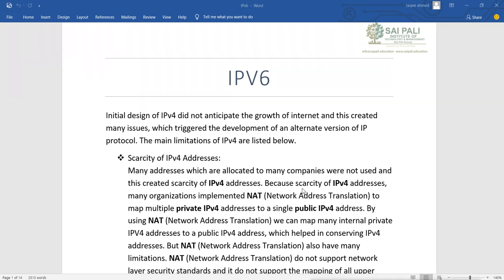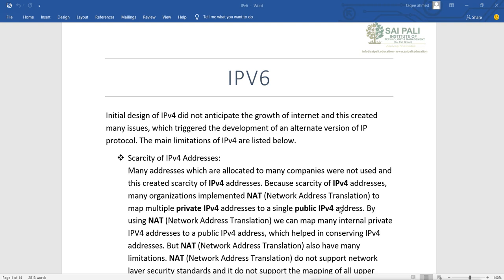Because of the scarcity of IPv4 addresses, many organizations implemented NAT. NAT actually saves some IP addresses. If we configure NAT, it translates the private IP to a public IP. But with dynamic NAT and PAT, port address translation, we can save public IPv4 addresses. We can use one public IP for almost 60,000 private IPs.